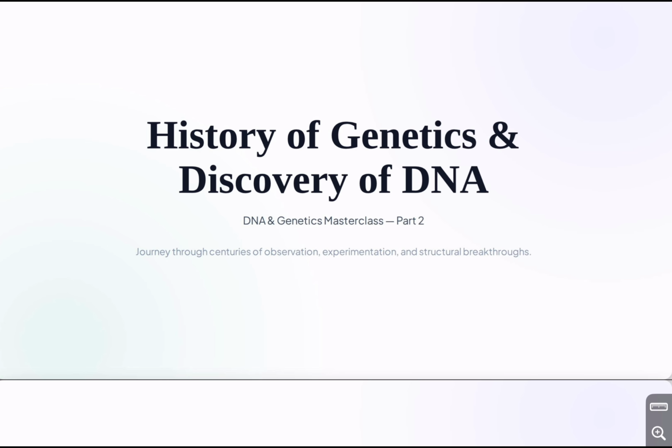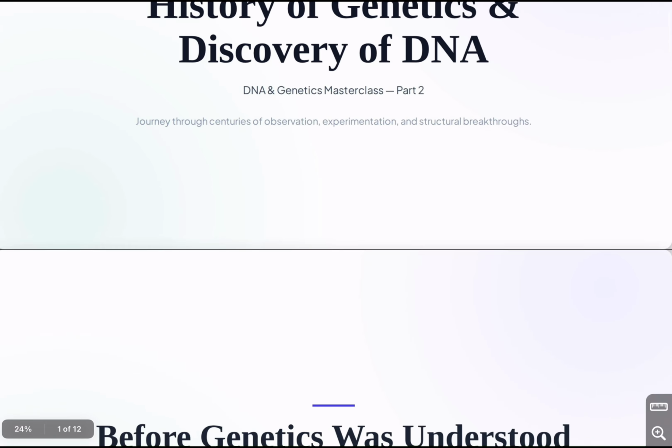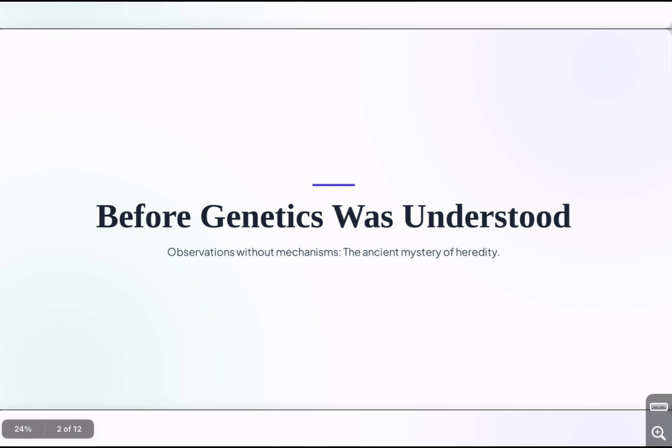But now a very interesting question comes. How did scientists discover all this? How did humans discover that characteristics are inherited? How did scientists discover DNA? And how did they finally understand the famous double-helix structure of DNA? Today, we are going to travel through the history of genetics.